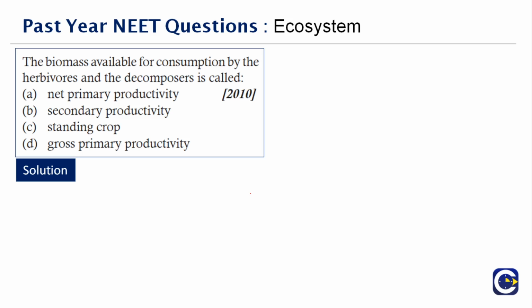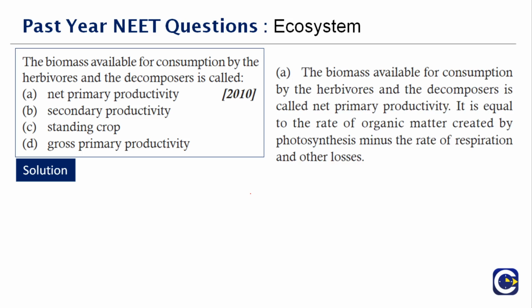They are the net primary productivity, because it is equal to the rate of organic matter created by photosynthesis minus the rate of respiration and the other losses. So the biomass available for consumption by herbivores and the decomposers is called net primary productivity.